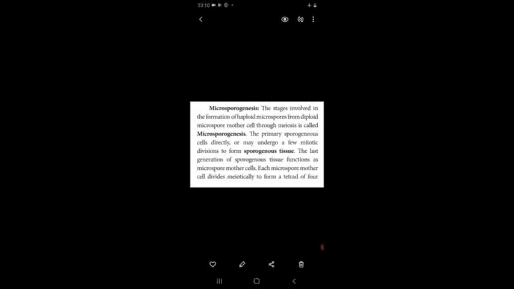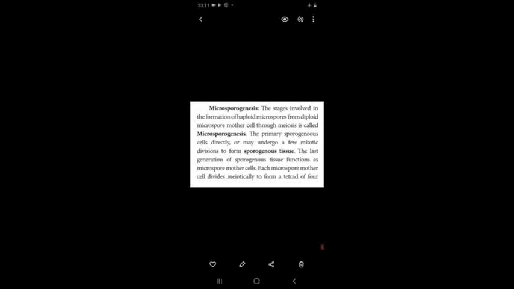Listen, dear students, kindly note down. The archisporial cell undergoes periclinal division to form 2 cells. One is the primary parietal cell. That primary parietal cell again undergoes periclinal and anticlinal division to form the anther wall layers. Anther wall layers are produced from the primary parietal cell. The next cell is the primary sporogenous cell, which undergoes mitotic cell division to form a mass of cells called sporogenous tissue.